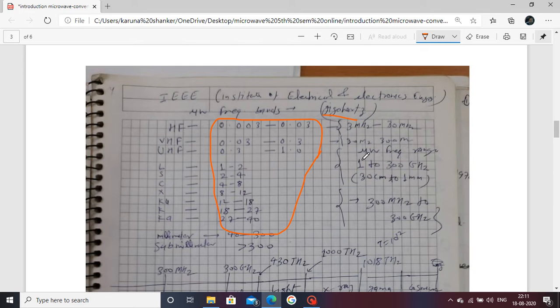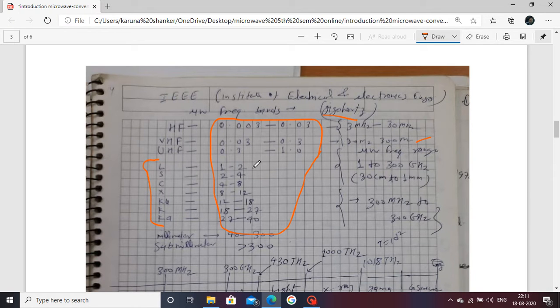Very high frequency is 30 megahertz to 300 megahertz. Ultra high frequency is 0.3 to 1 gigahertz. Overall, note that this is a very important band of frequency.